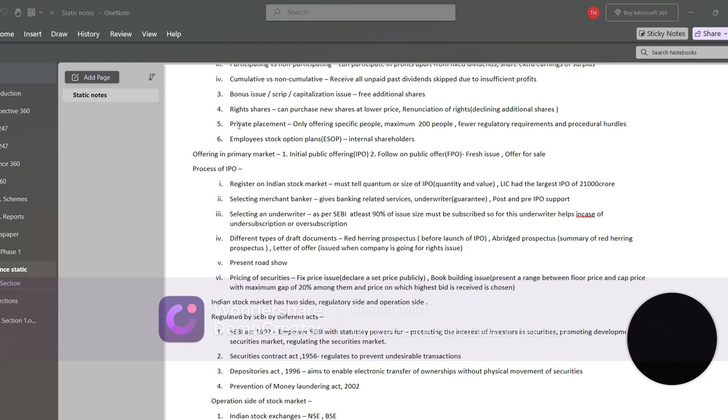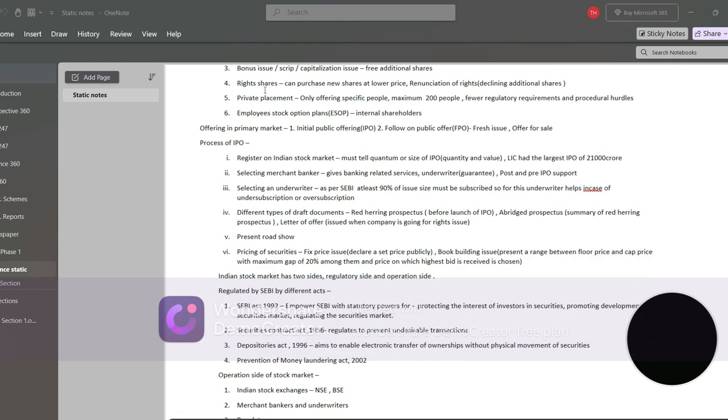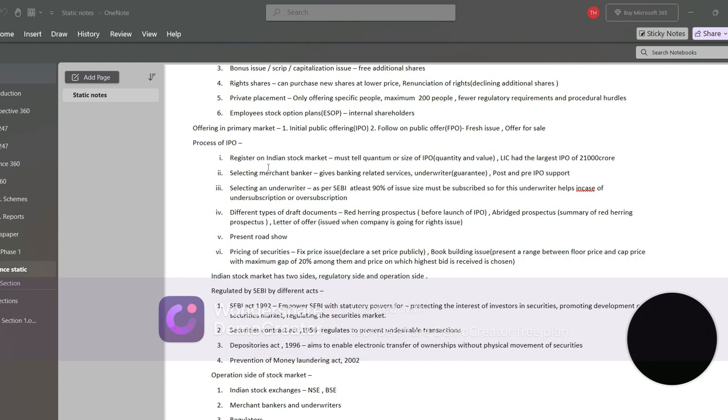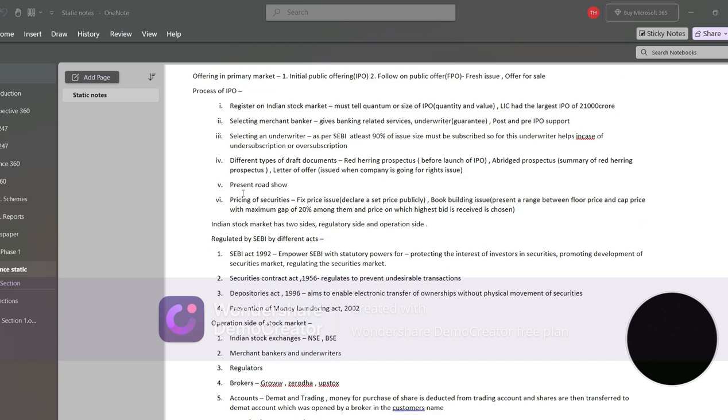These two must have a maximum gap of 20%, not more than that. Among this lower limit and upper limit, bidding is done among the interested shareholders, and then the price which has the highest bid is chosen as the price of the share. So this is the whole process of initial public offering.